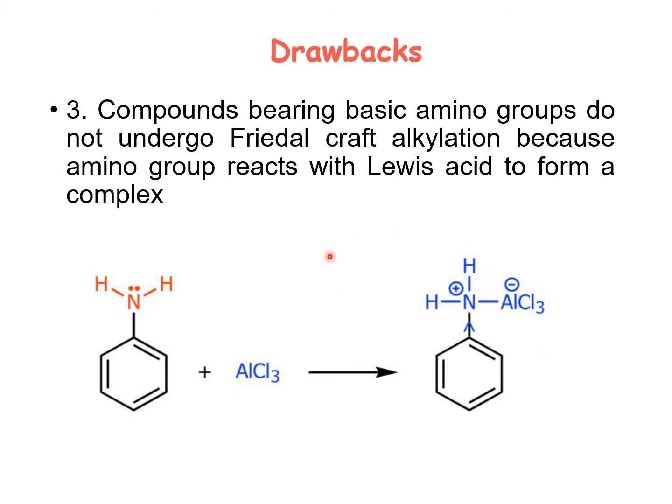Another drawback is if benzene is substituted with amino groups, whether primary, secondary or tertiary. Usually because of their basic nature, when they come in contact with the Lewis acid catalyst, they immediately form a complex with AlCl3, which makes the ring again deactivated so that it will not tend to react with alkyl as an electrophile. So the reaction is also not possible with benzene having substitution of amino groups.